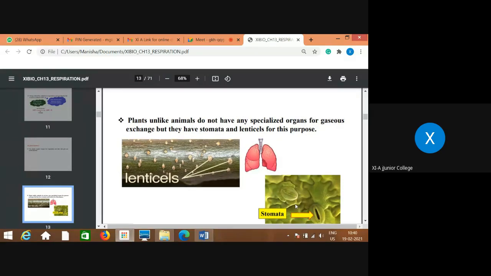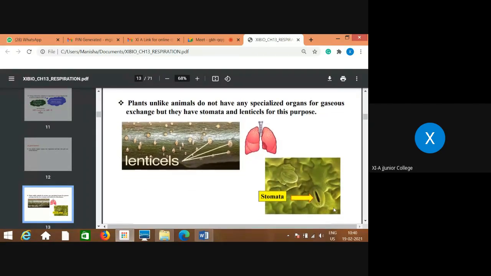Stomata are the openings present on the upper and lower surface of the leaves, through which gaseous exchange takes place. Through the stomata, CO2 enters, which is required for photosynthesis, and the oxygen is released out. That means gaseous exchange takes place through these openings called stomata on the leaves as well as green stems.